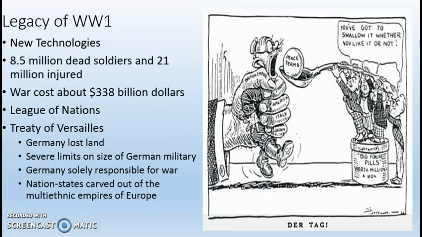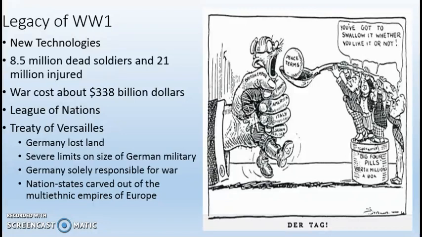World War I had a number of legacies. First, you've got lots of new technologies. Machine guns, tanks, airplanes, all kinds of things that made World War I very, very violent and would go on to influence the technologies of World War II. You had approximately 8.5 million dead soldiers as a result of World War I and some 21 million injured soldiers. So you're talking approximately 30 million either killed or wounded Europeans as a result of World War I. The war cost about $338 billion, which is a lot of money even today, but adjusted for inflation is even more.